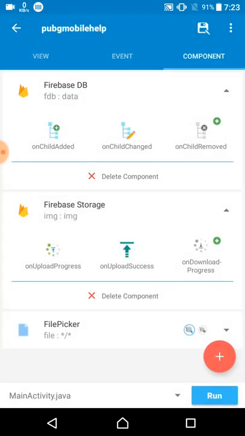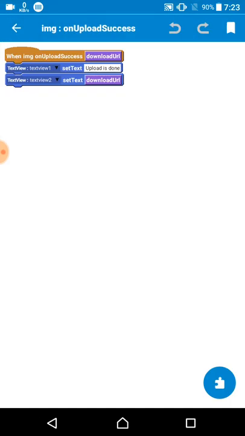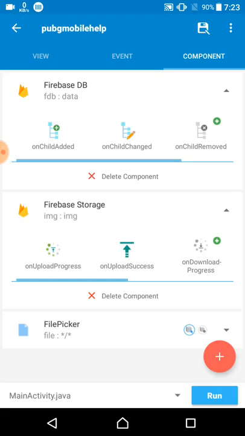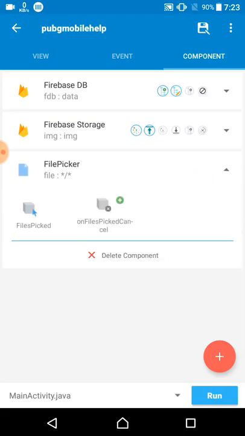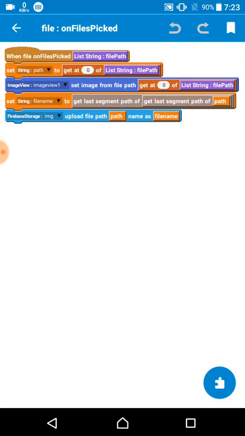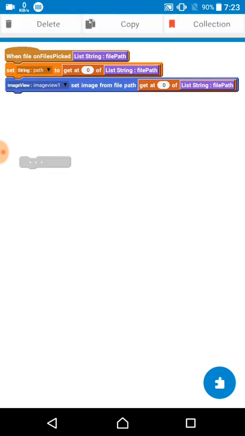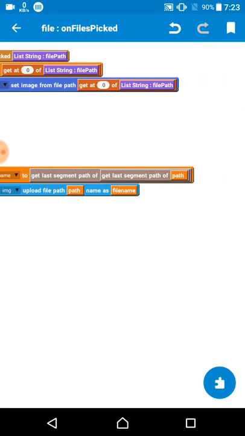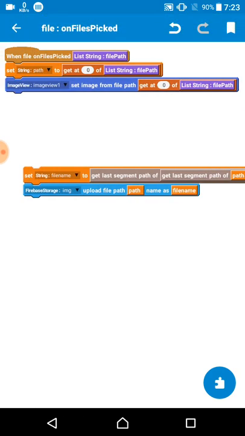After then on the upload success, the text view shows the message that upload is done, and the text view gets the download URL. Okay, then come on the file pick component. Guys, it is the main important part of the app. Okay, make sure that you do not make any mistake in here.